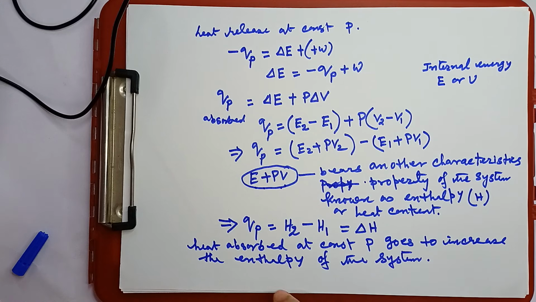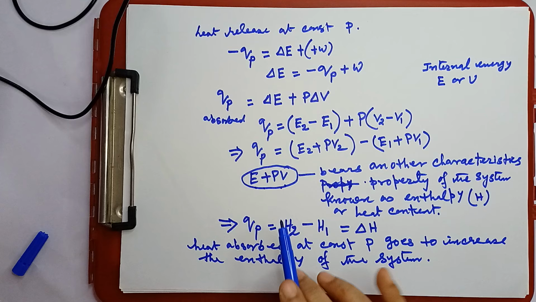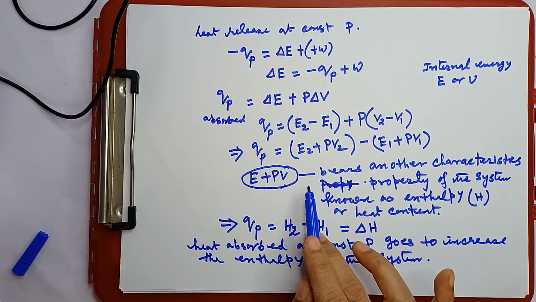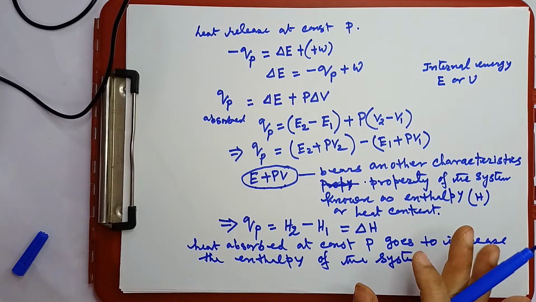Okay. Similarly, heat released at constant pressure goes to decrease the enthalpy of the system. Enthalpy is the total energy content or total energy stored in the system or in the body. So, this is the mathematical formulation of this first law of thermodynamics.